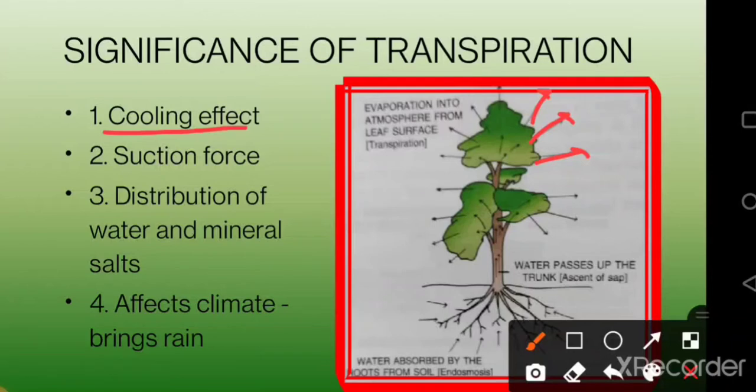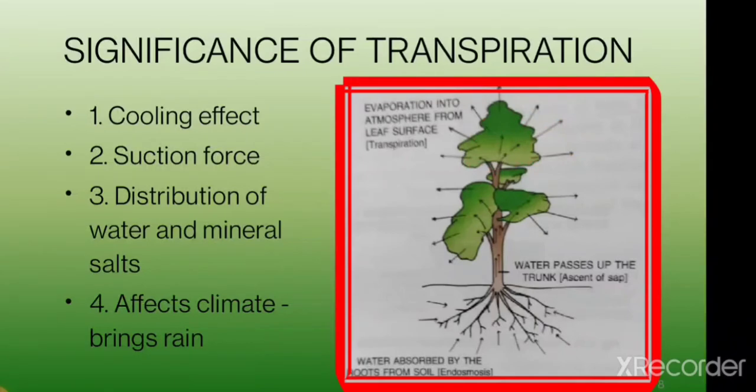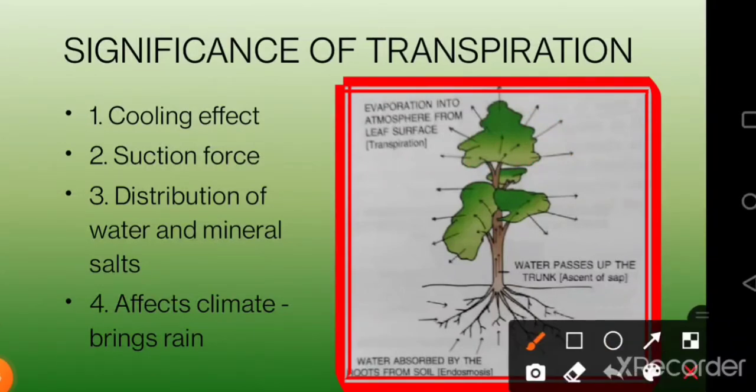Then the second one is that transpiration helps in the ascent of sap. That means when the leaves have lost water through their aerial parts, through their stomata, then pressure is generated inside the leaf. And students, this pressure is called suction pressure or the transpirational pull. Now this suction pressure plays a great importance.